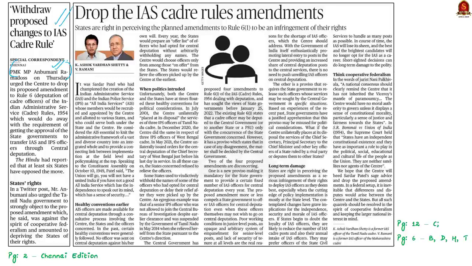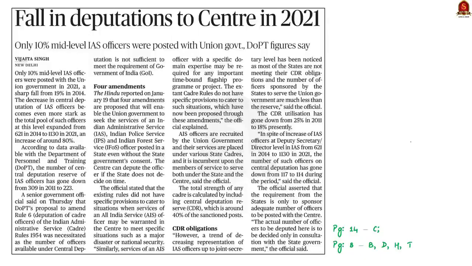And this editorial article talks about some examples of politicization of the central deputation process in the All India Service Officers. It also talks about the proposed amendments and how the proposed amendment will have a long impact. And finally, the editorial stresses why importance should be given to cooperative federalism. And then the second news article gives us data about the decrease in central deputation of IAS officers in recent years. So this is the essence of these 3 articles.